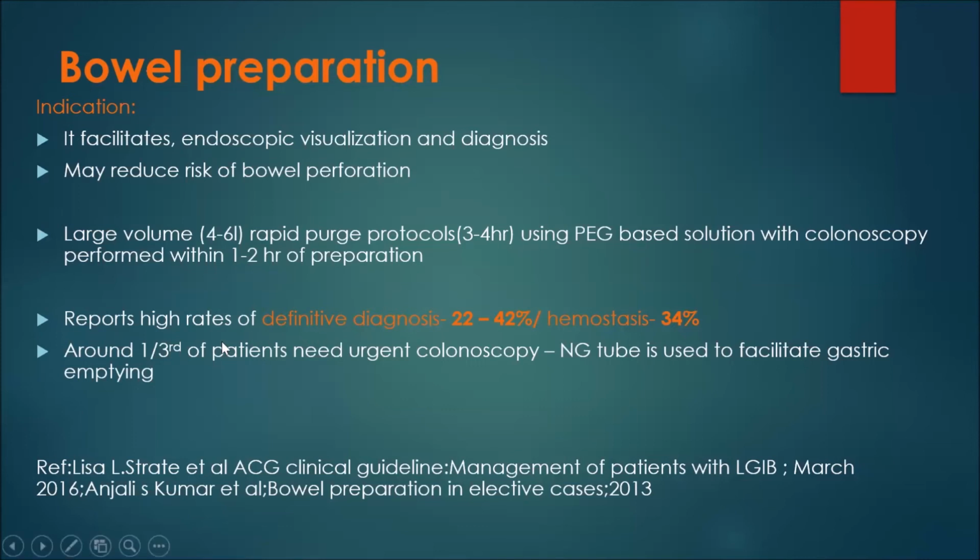Usually high rates of definitive diagnosis are achieved, that is 22 to 42%, and hemostasis can also be achieved by colonoscopic interventions in 34% of cases. Around 1/3 of patients need urgent colonoscopy, so the patient has to be put on a nasogastric tube to facilitate gastric emptying.